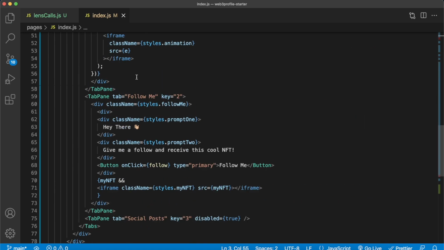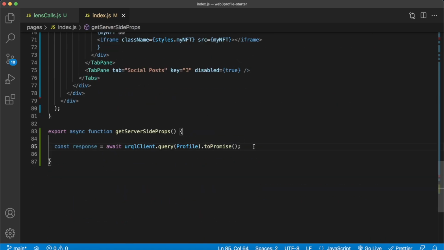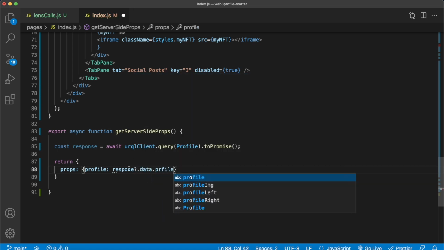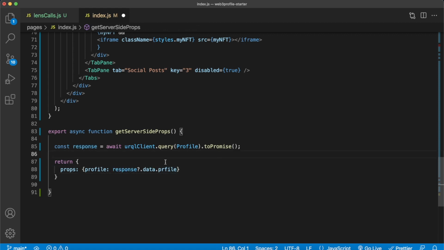Save that. And now our server-side props can also return, and then we get some props where we can get a profile, which is the response. Make sure we have it and get the data.profile. Seems like we misspelled response, like so. That is good.